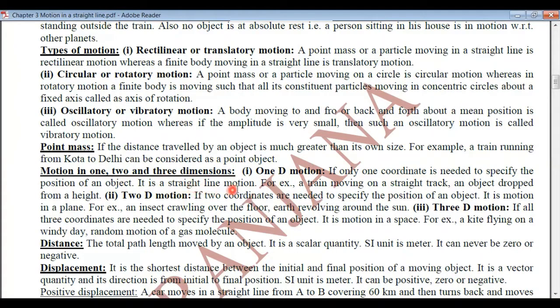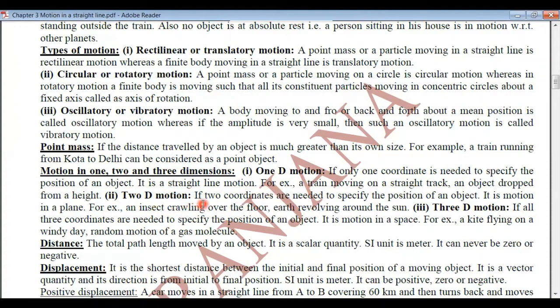So only one coordinate is needed to specify the position of the moving object, that is either x-axis or y-axis or z-axis. So it is a straight line motion. Example is a train moving on a straight track or an object dropped from a height. It will move due to the gravitational force of the earth, so it will move in a straight line. So a straight line motion is one dimensional motion.